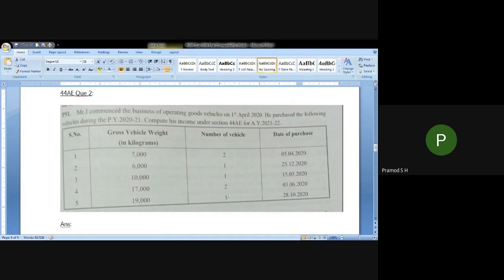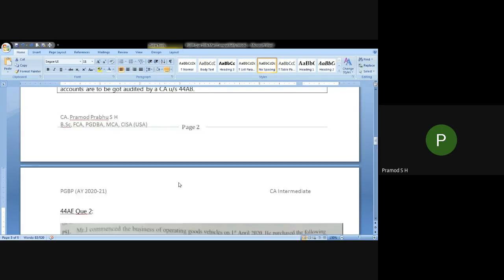So you should know that concept to decide whether the data given relates to heavy goods vehicles or light goods vehicles. The first three, that is 7,000 kg vehicle, 6,000 kg vehicles, 10,000 kg vehicles, are all light goods vehicles. And the vehicles with weight of 17,000 kg and 19,000 kg are heavy goods vehicles.